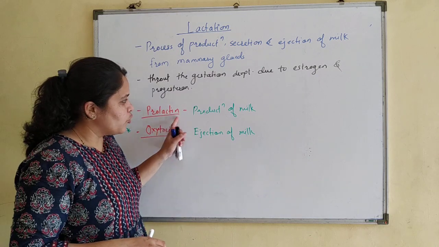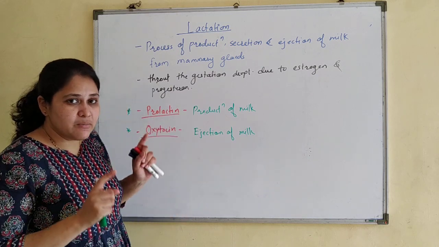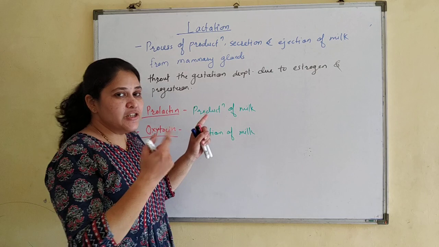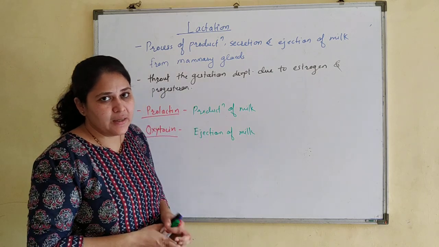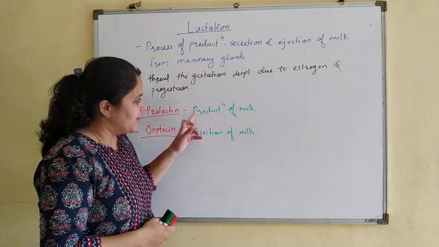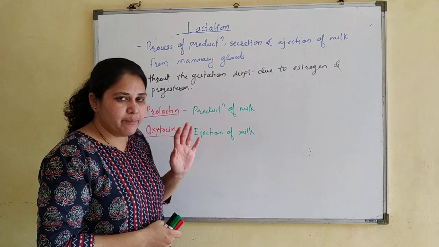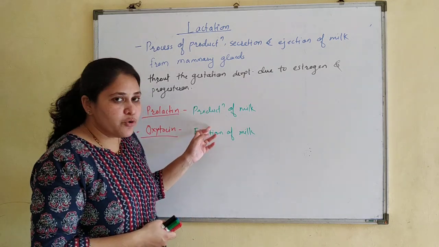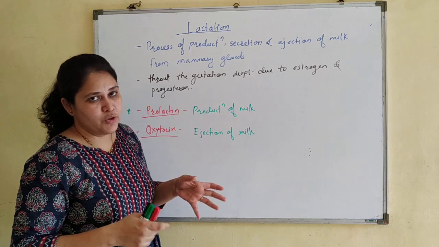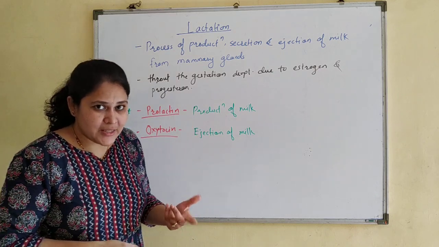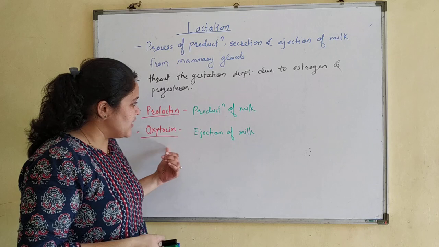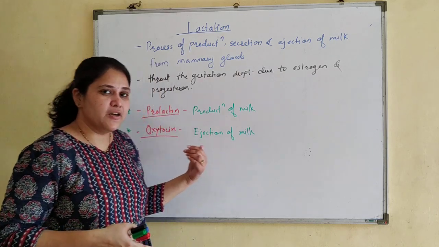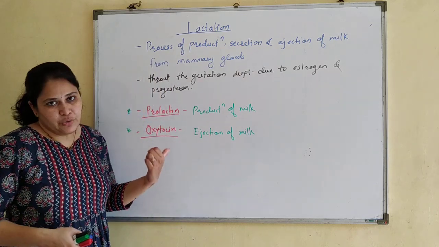Throughout 9 months of pregnancy, milk is produced, but it is not released outside the mammary gland. By the end of the gestational period or just after the parturition, milk which is produced in the alveoli of lobules is released into the ducts and through the nipples it is ejected out. So this is under control of the hormone oxytocin.